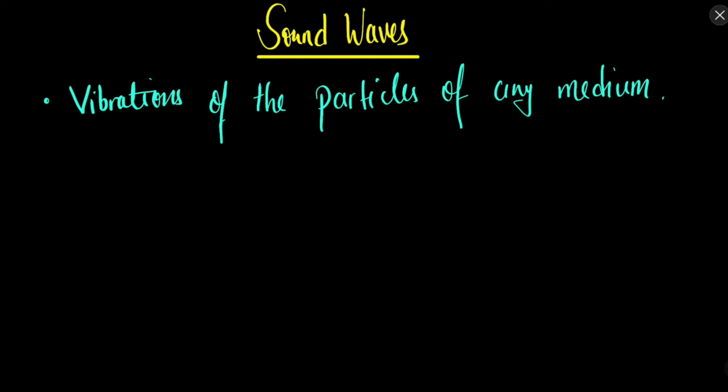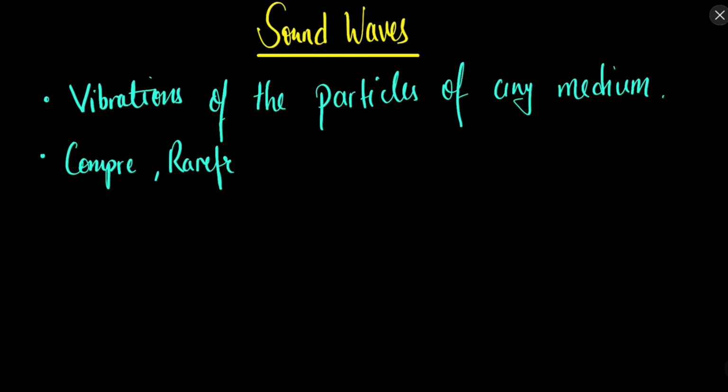The sound waves usually are longitudinal in nature. Transverse waves look like this and longitudinal waves look like this. So sound waves are usually longitudinal in nature. There are compressions and rarefactions. The compressions travel in a medium at a speed which depends on the elasticity and the inertial properties of the medium.